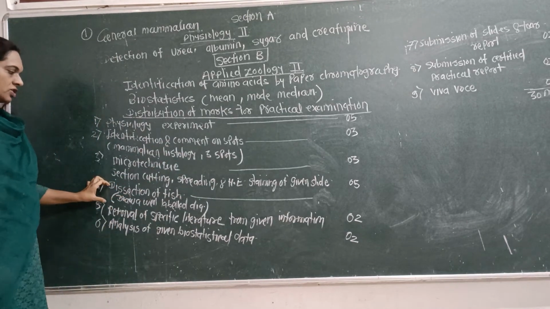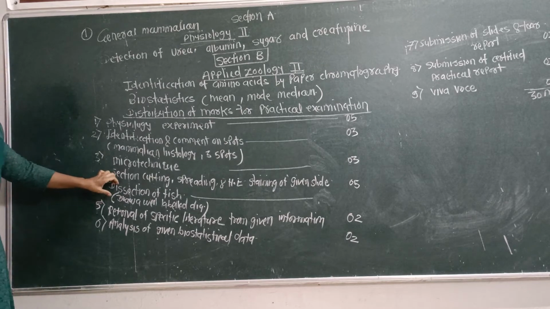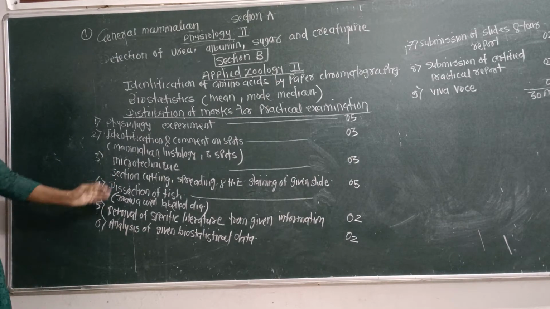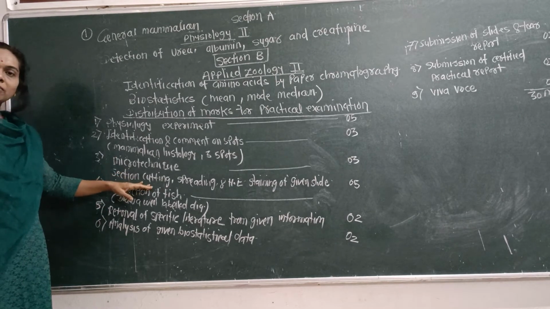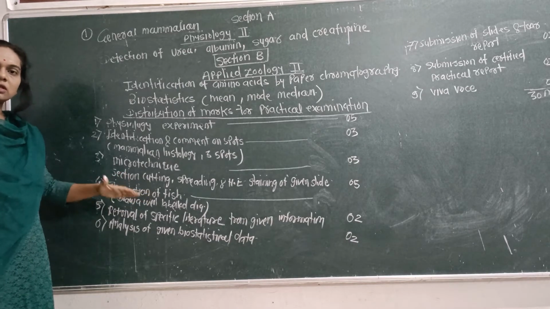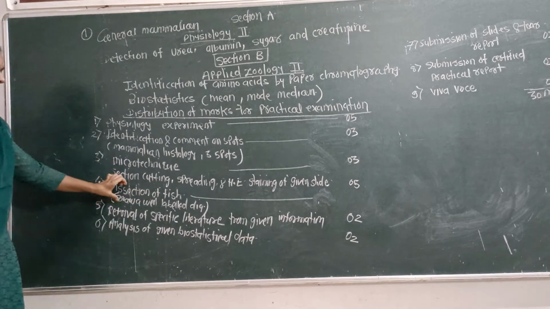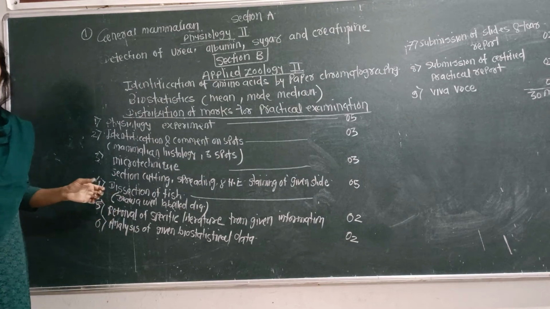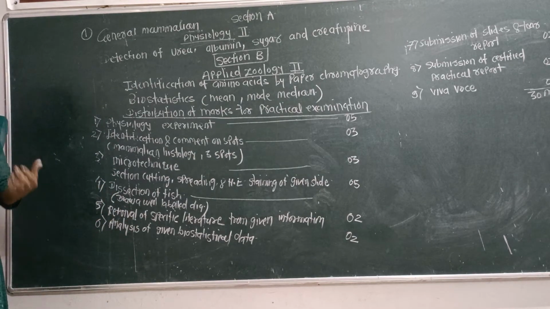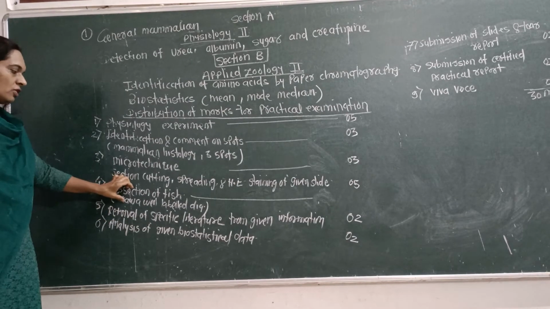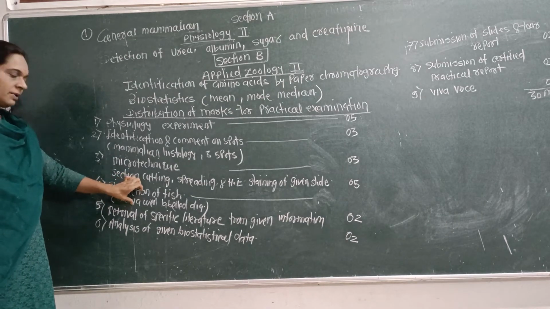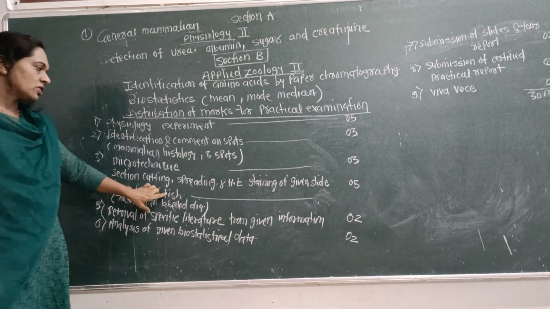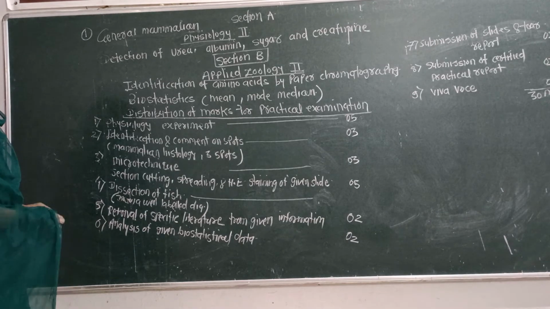Then next one, dissection of fish. For the last few years, dissection was totally banned, but in these questions a diagram is available to draw, particularly of the endocrine glands of fish or the digestive system of the fish. So you only have to draw a diagram here in case of dissection of fish. So this is again for 5 marks.